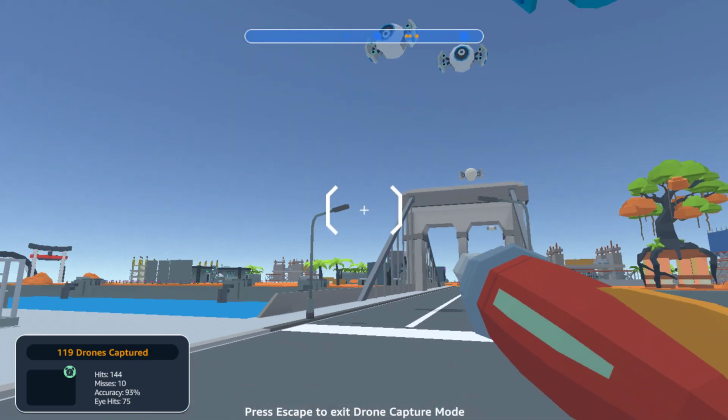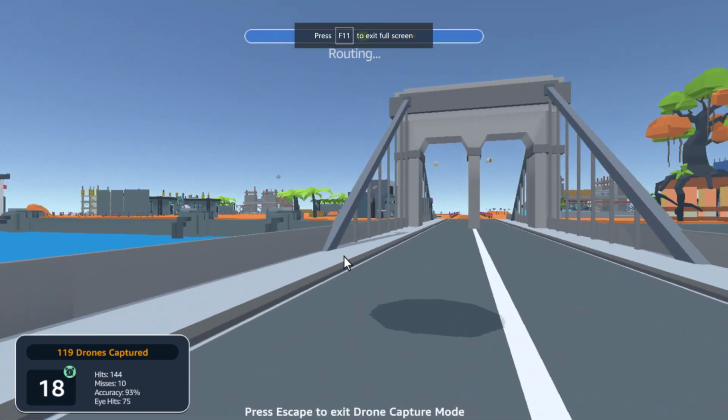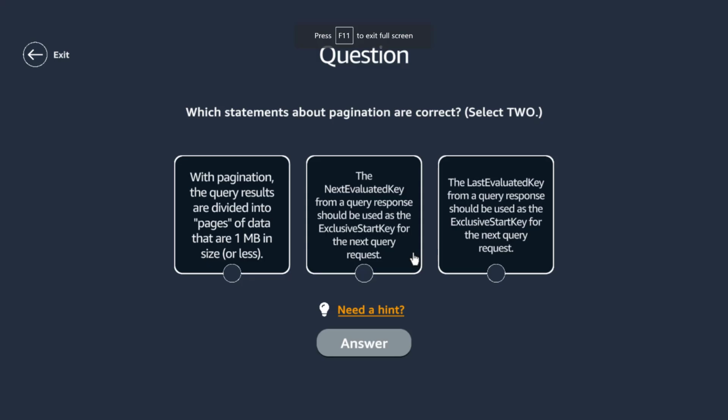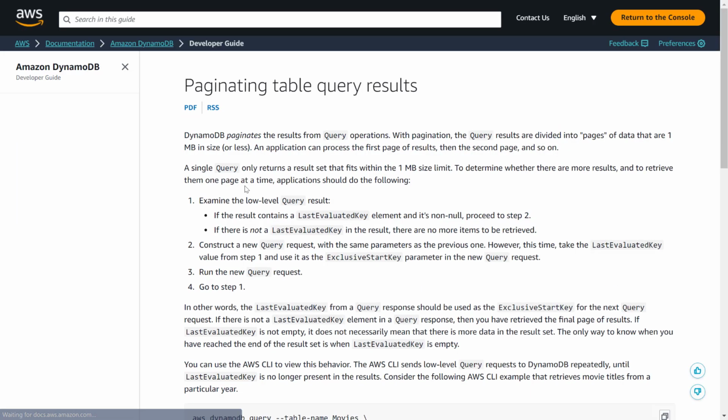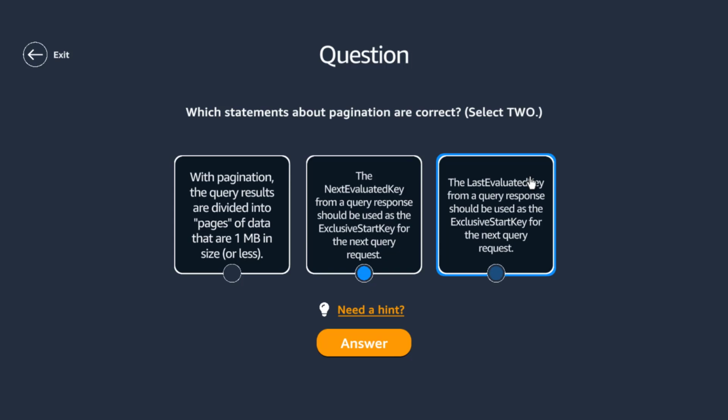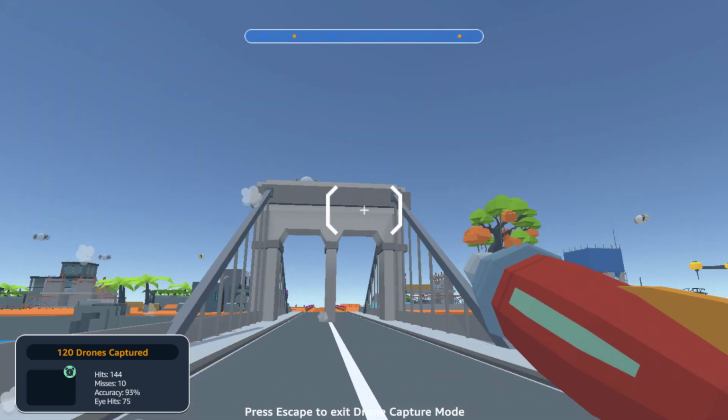Seriously. I think we are out of our questions for ECR because we have been asked an EC2 question. Yeah. What statements about paginations are correct? Okay, this is about DynamoDB. I always get this wrong. Is it next or last? I think I'm confused between these two. I think it is next. No, it is last. Oh, it is two. Oh, I think this is another one. I am ashamed, viewers.